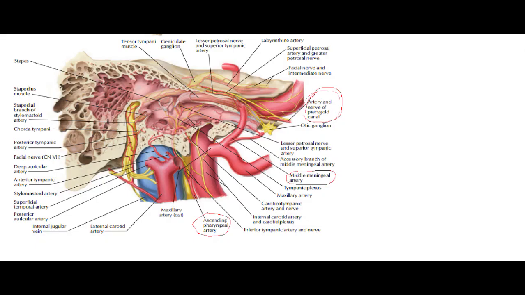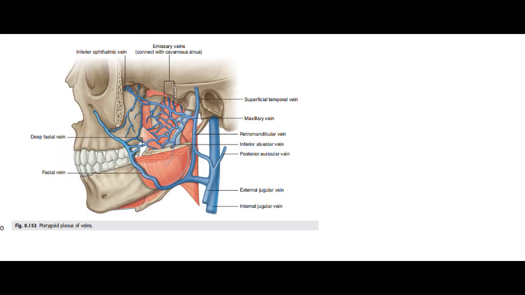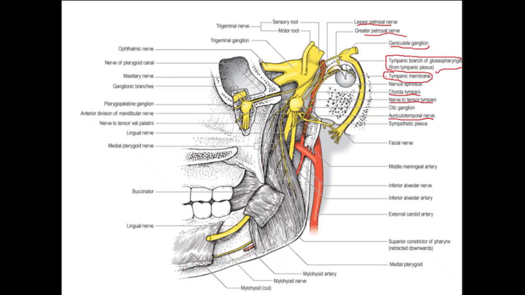Vessels. The arterial supply to the pharyngiotympanic tube is from several sources. Branches arise from the ascending pharyngeal artery, a branch of the external carotid artery, and from two branches of the maxillary artery, the middle meningeal artery and the artery of the pterygoid canal. Venous drainage of the pharyngiotympanic tube is to the pterygoid plexus of veins in the infratemporal fossa.